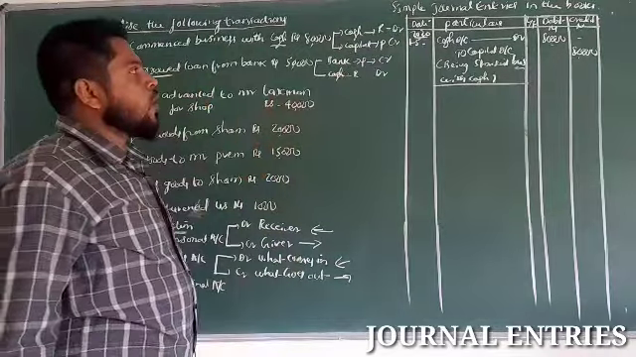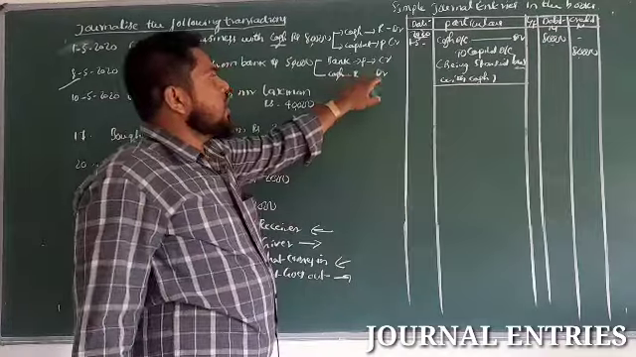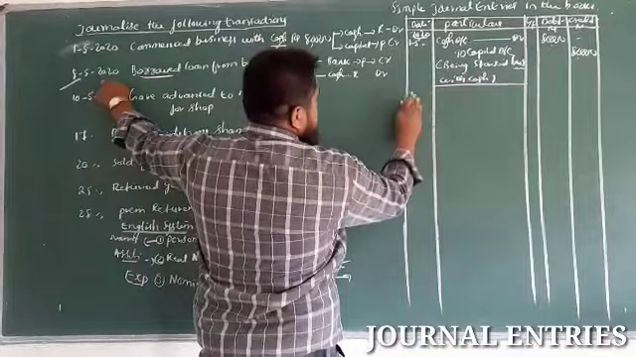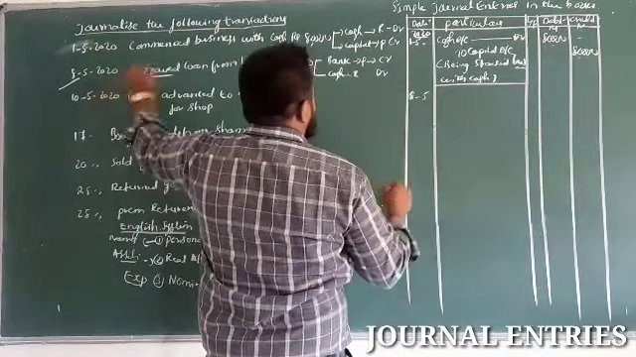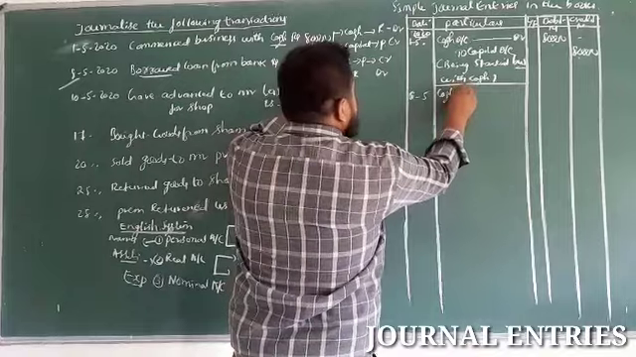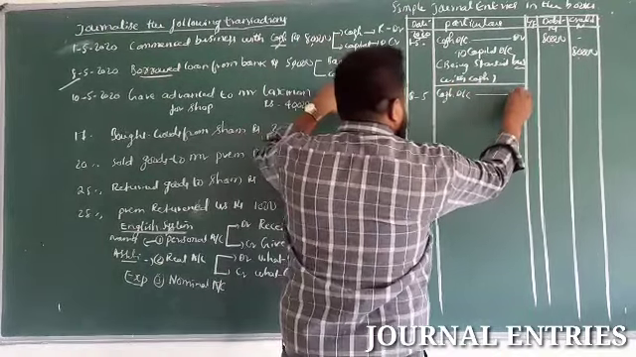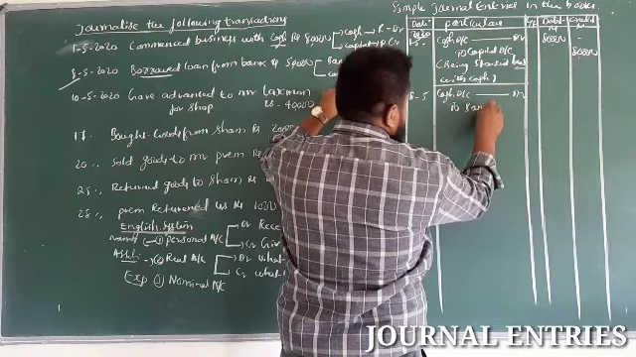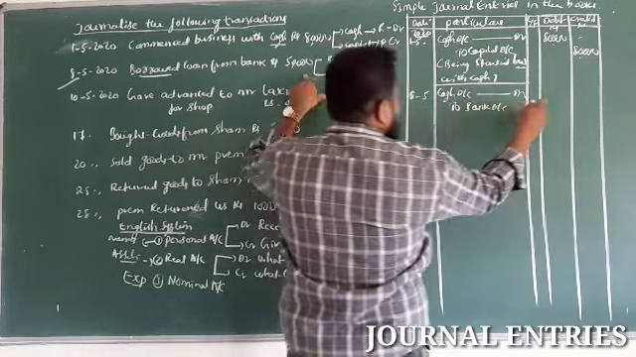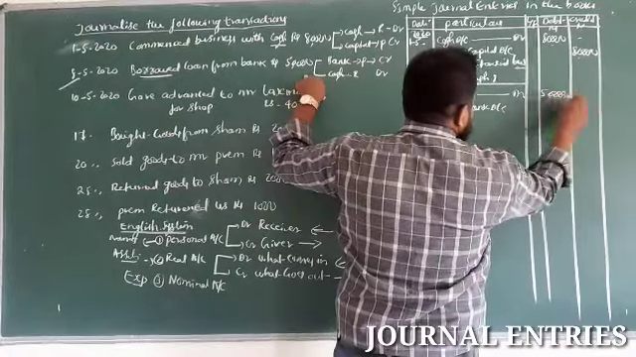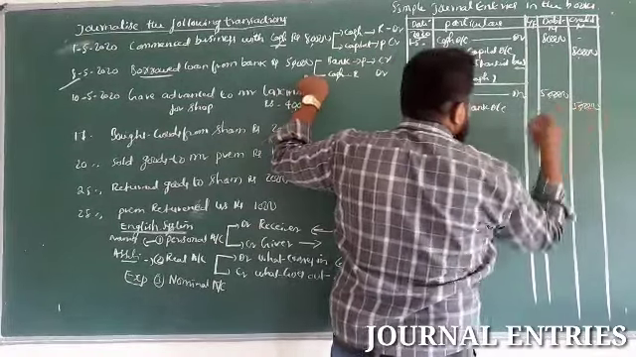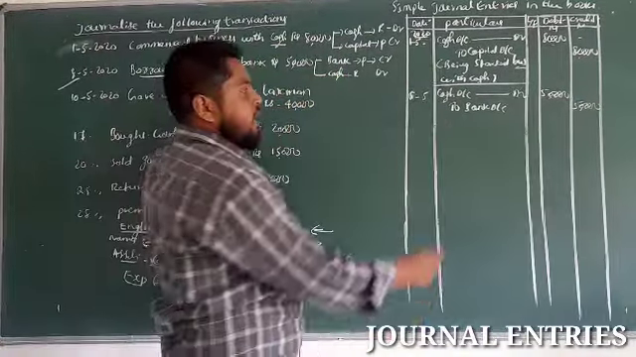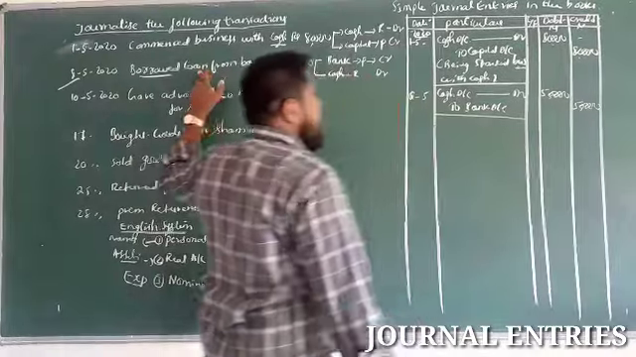Now the same we have to pass in the journal. So first debit entry we have to pass in the journal. So date on 8. Cash account debit to bank account. So amount 50,000. So narration: borrowed loan from a bank.